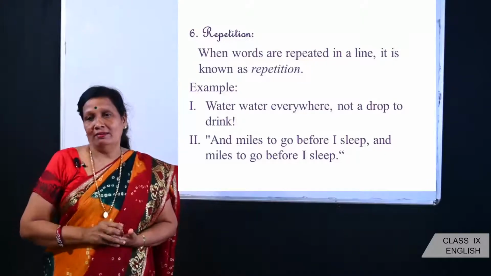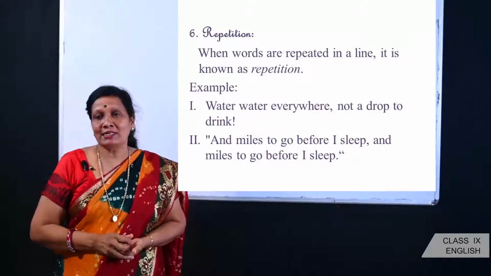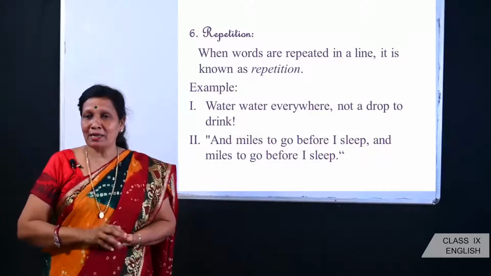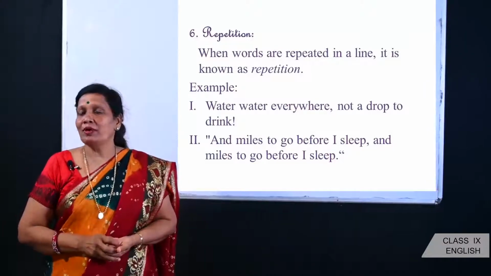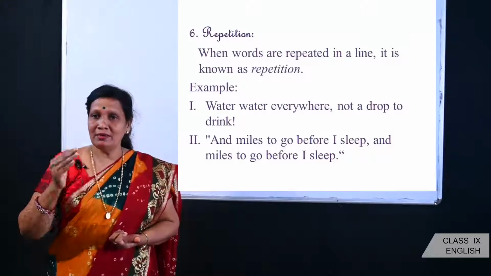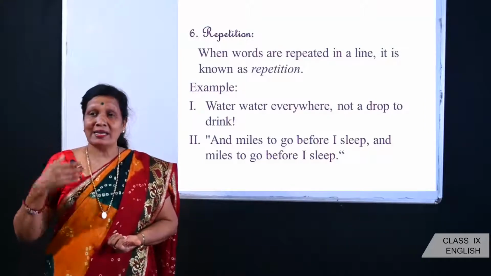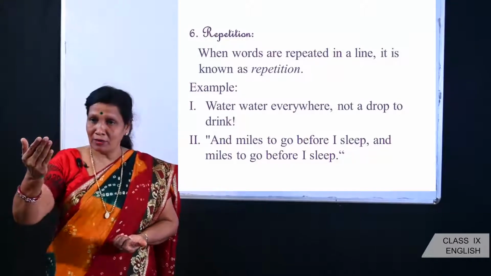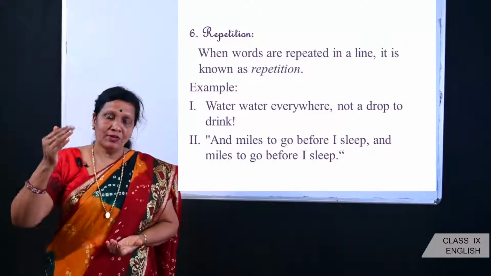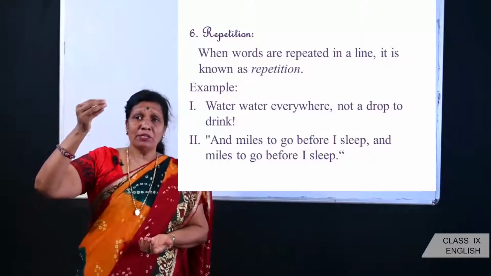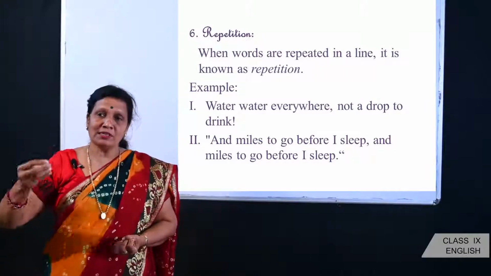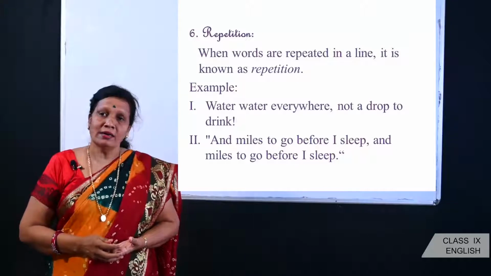And the second one, from one of the famous poems of Robert Frost, which I quoted in the beginning: and miles to go before I sleep, and miles to go before I sleep. Here the words miles and sleep have been repeated. So, dear children, when in a particular line the same words are repeated again and again, this figure of speech is known as repetition.